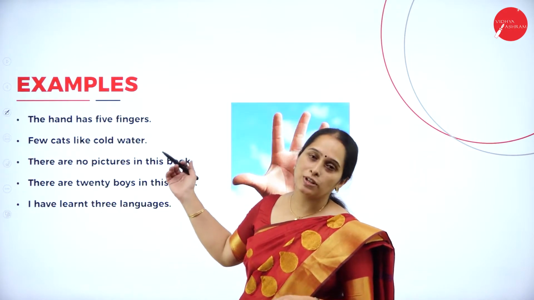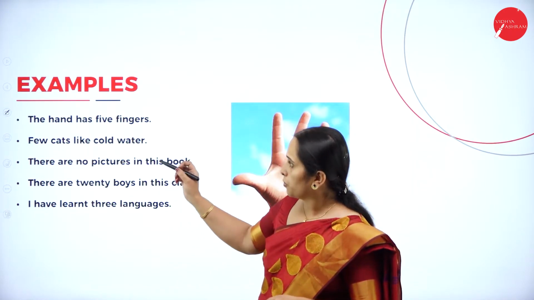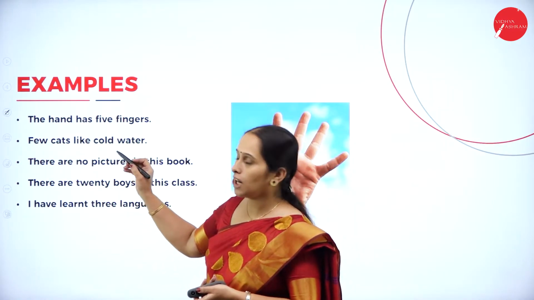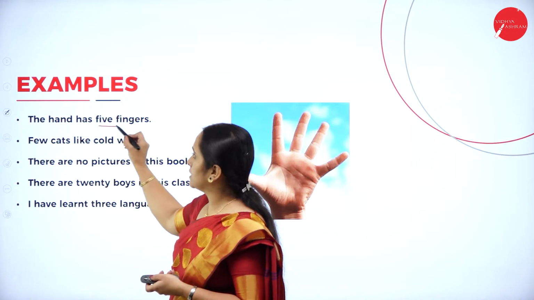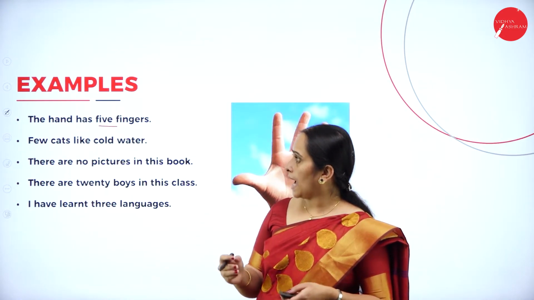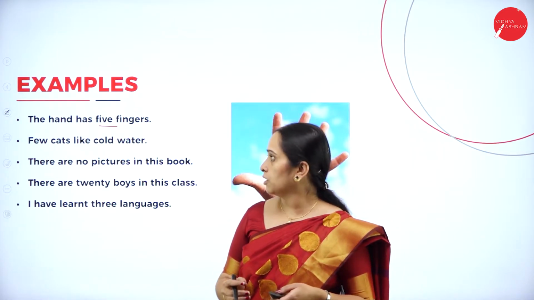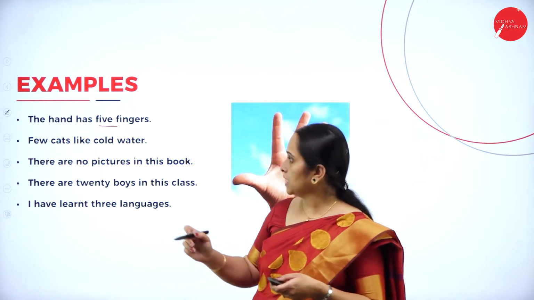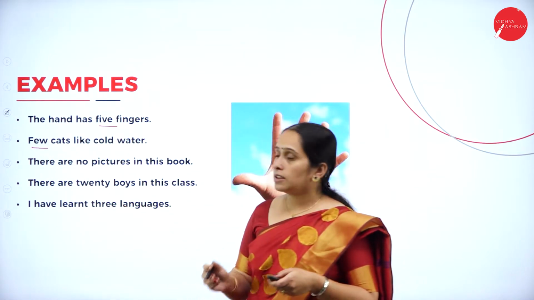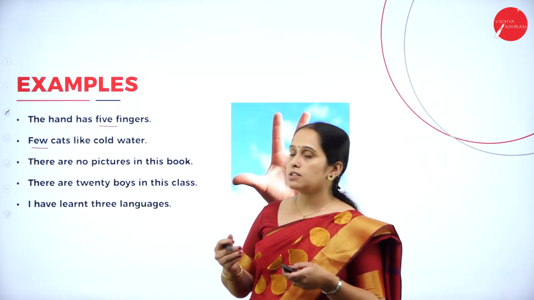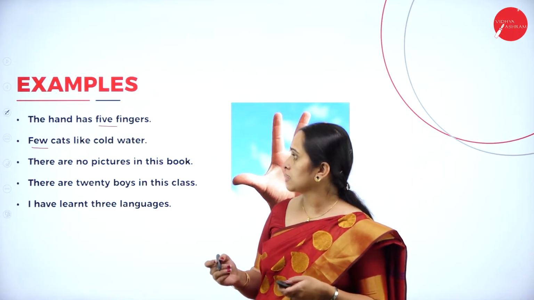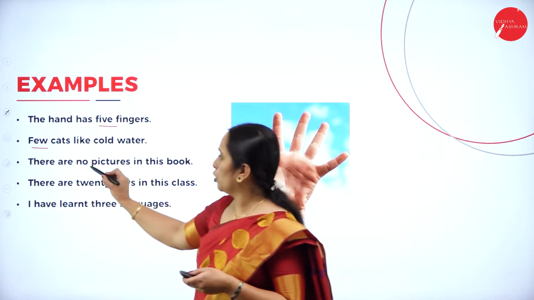Now let's look into this example. So, the hand has 5 fingers, 5 is the adjective here. Next, few cats like cold water. Few here is the adjective. Next, there are no pictures in this book. So, no pictures.